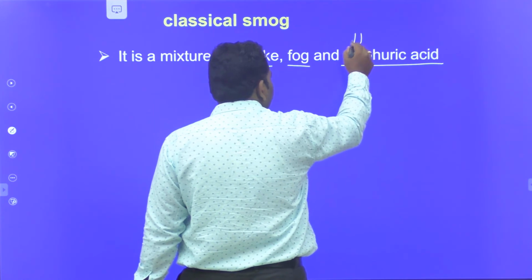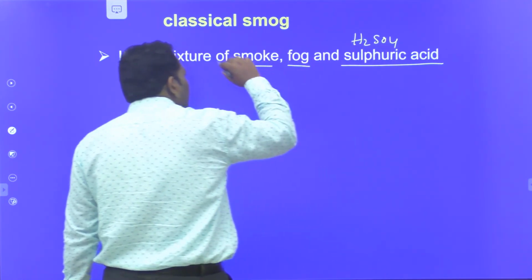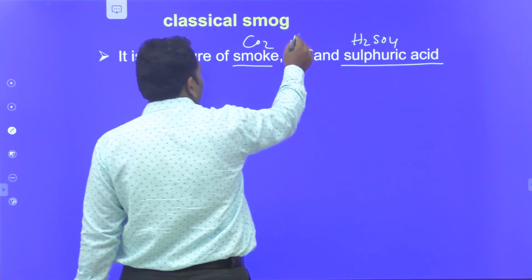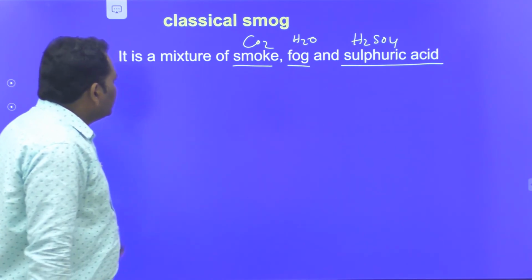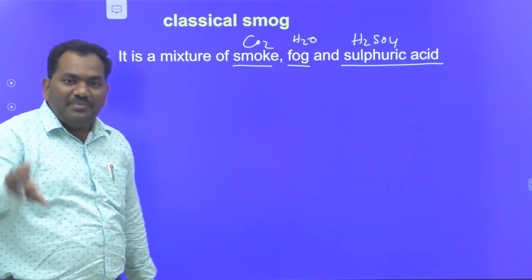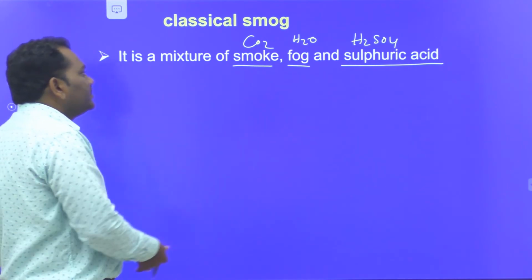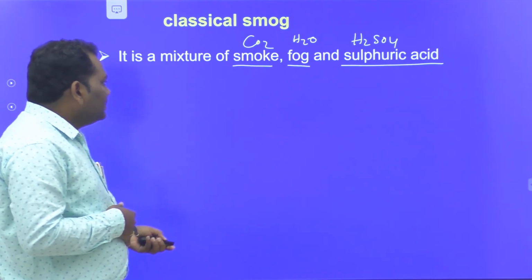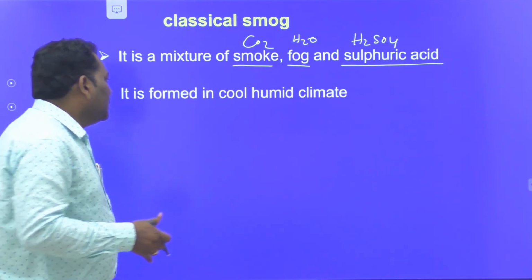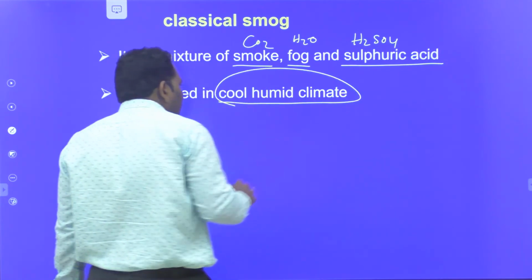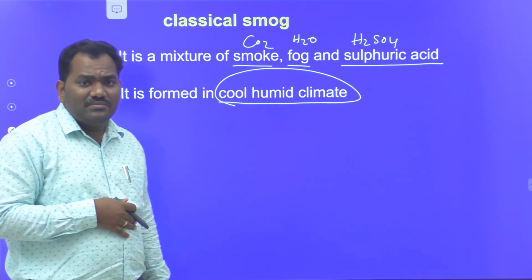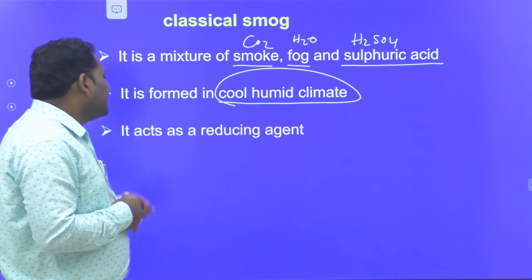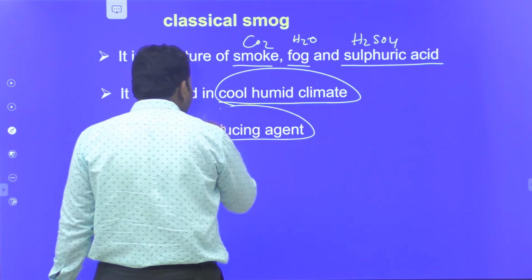Sulfuric acid means H2SO4. Smoke means CO2. Fog means water vapors. The mixture of CO2, H2O and H2SO4, or smoke, fog and H2SO4, is called classical smog. It is formed in cool, humid climate. It is generally formed depending upon the temperature also. And chemically it acts as a reducing agent.